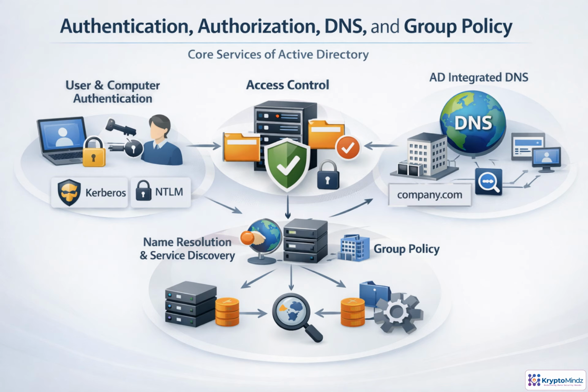Active Directory works because a few core services cooperate continuously. Users prove who they are, permissions determine what they can access, DNS helps systems find the domain, and group policy keeps configuration consistent at scale.